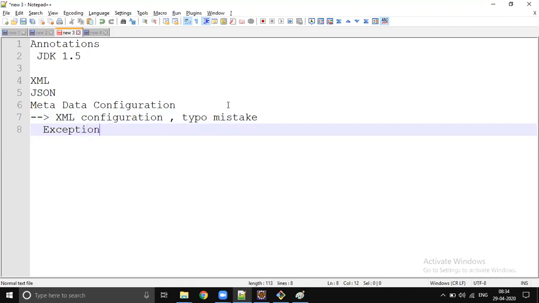Because Java cannot show any compilation error, it will try to load the configuration, and while loading it will identify the mistakes and throw an exception.